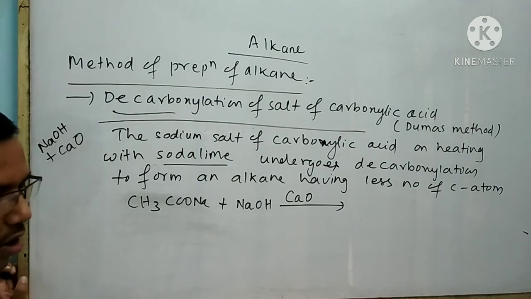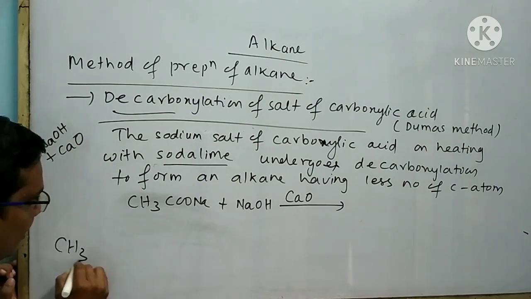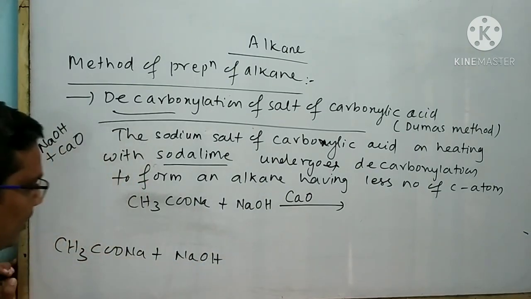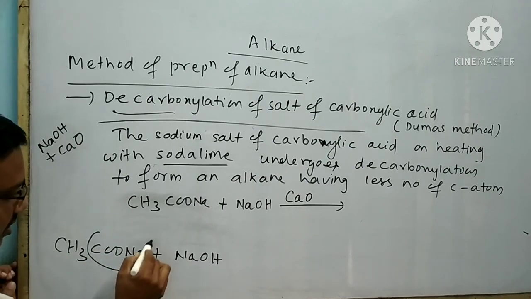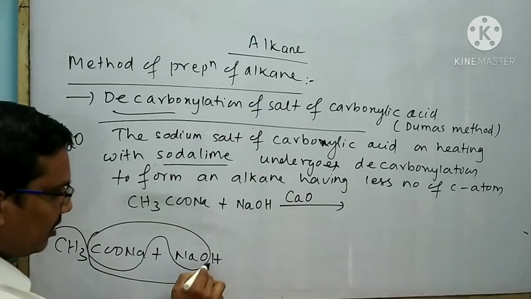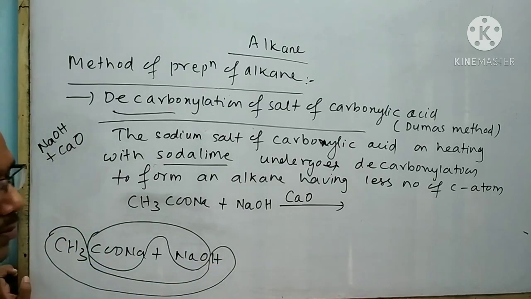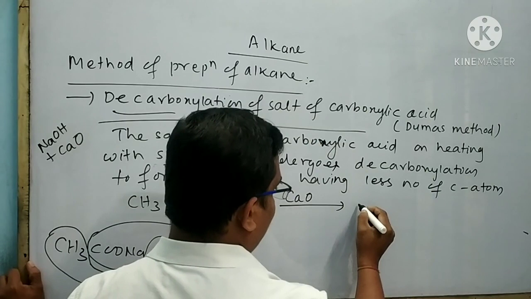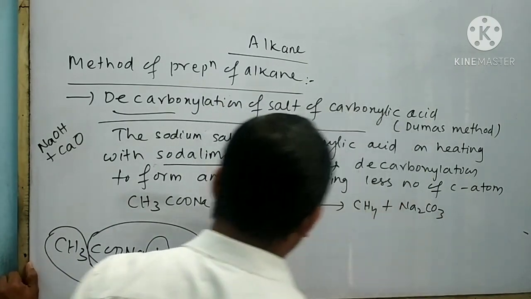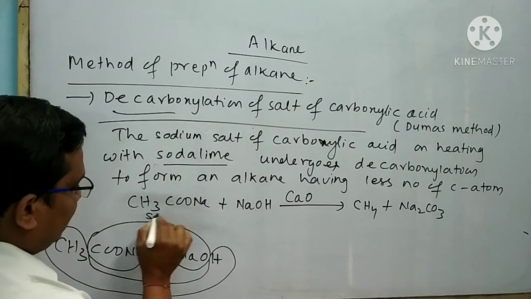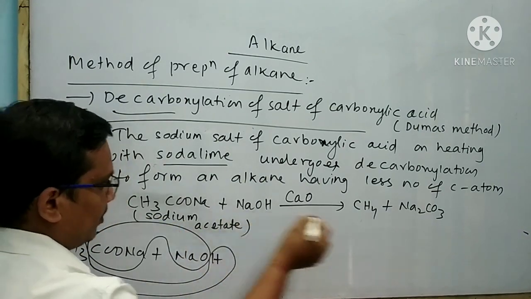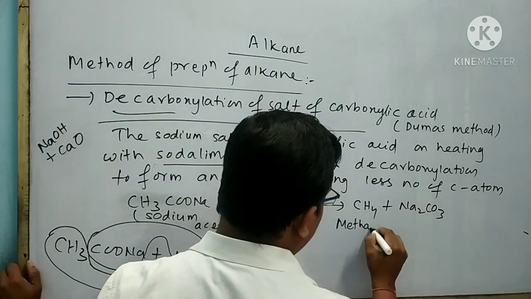If I want to do the rough work for this reaction, then I can write like this: this is your sodium acetate, this is your sodium hydroxide. At first remove the Na2CO3, then attach this CH3 with this hydrogen atom to form an alkane. So here I can write CH4 plus Na2CO3. The name of this is sodium acetate. The name of this is methane.